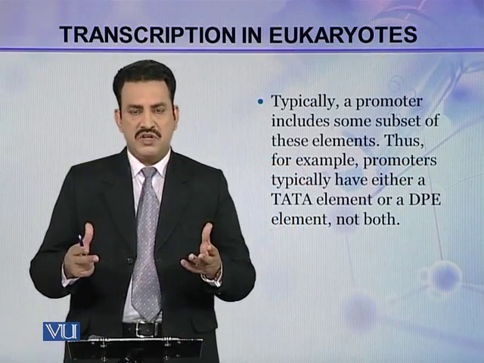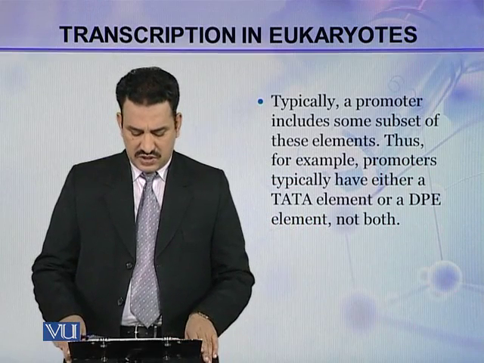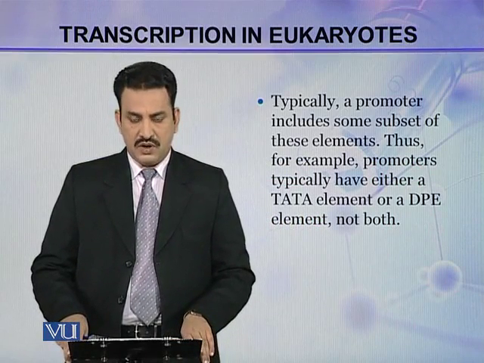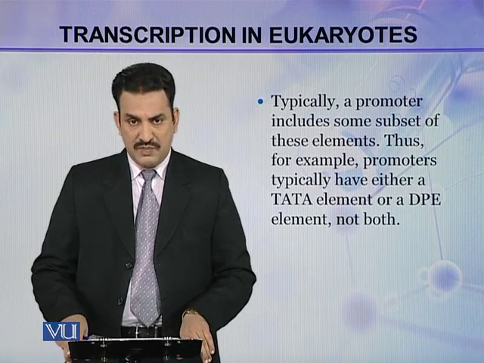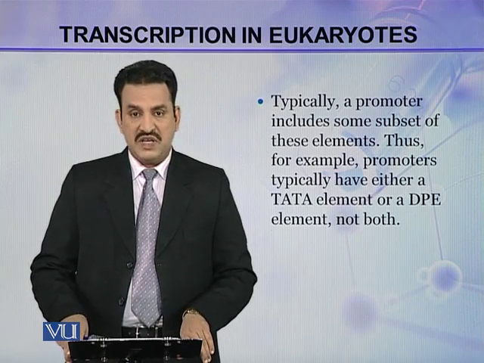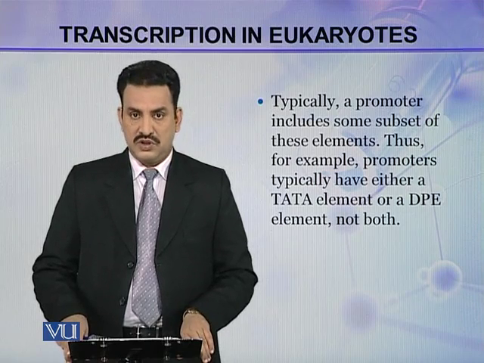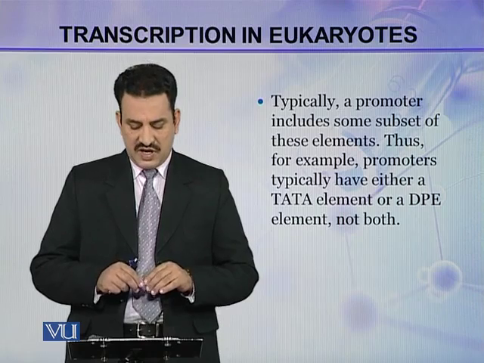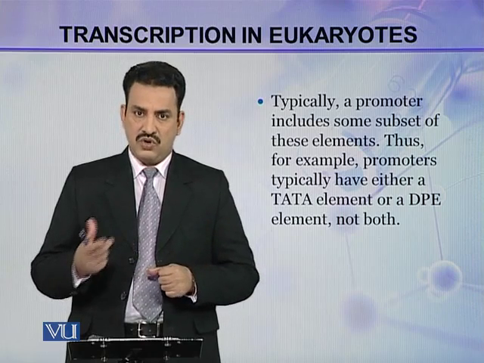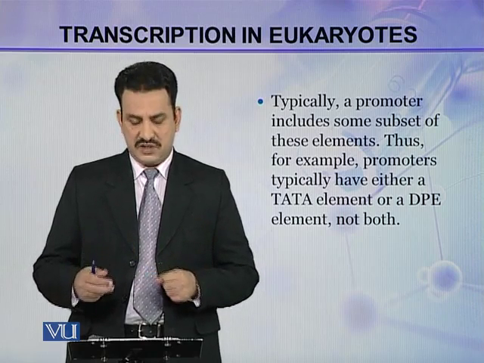This subset may be different in different organisms. Thus, for example, promoters typically have either a TATA element or a DPE element, not both. So in one core promoter, either TATA element is present or DPE is present.